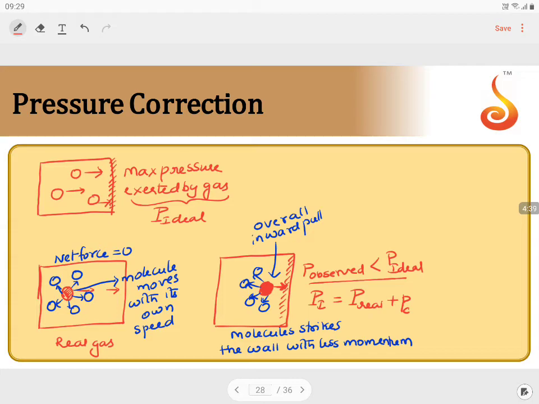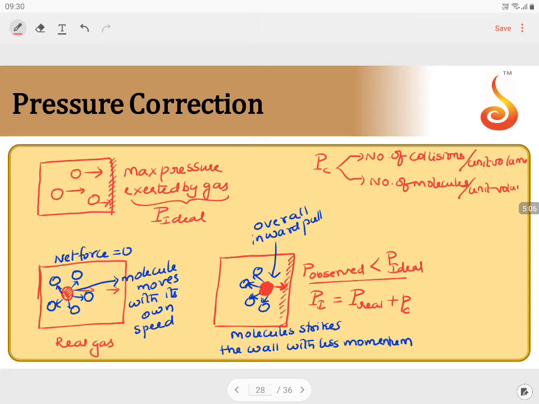The pressure correction depends on two factors. One is the number of collisions per unit volume, and the other is the number of molecules under attraction per unit volume.